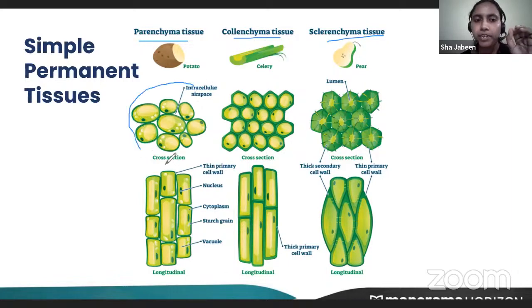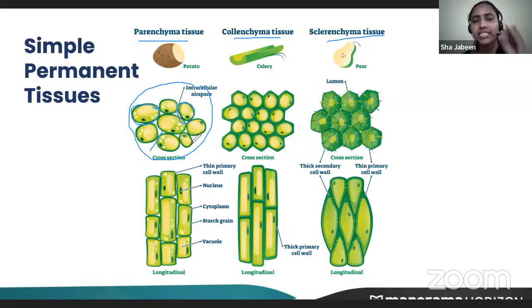For the first simple permanent tissue, you can understand from the image itself that the cells have a very thin cell wall. You can note it down. Because they have a thin cell wall, they are living, not dead. They are living cells. And you will find their shape is roughly isodiametric. Isodiametric means they are not perfectly circular, but roughly circular. They are isodiametric, living, have a thin cell wall, and you'll find a lot of intercellular spaces between them.